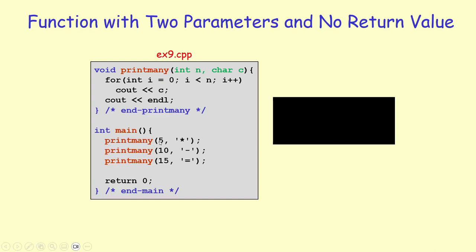In the first function call, I'm saying print 5 star characters. In the second call, I'm saying print 10 dash characters. And in the third one, I'm saying print 15 equal characters. And when we run this, we're going to see 5 star characters, 10 dash characters, and 15 equal characters. And this is example 9.